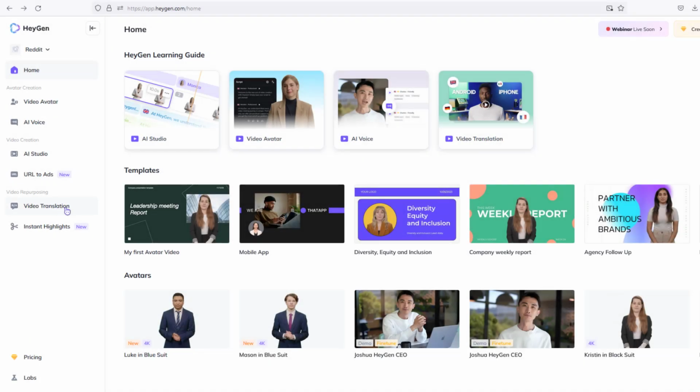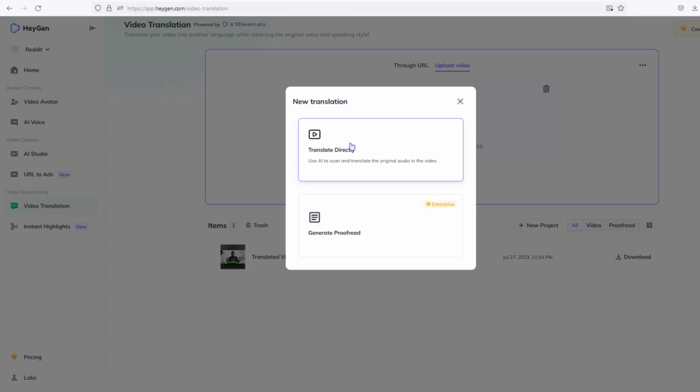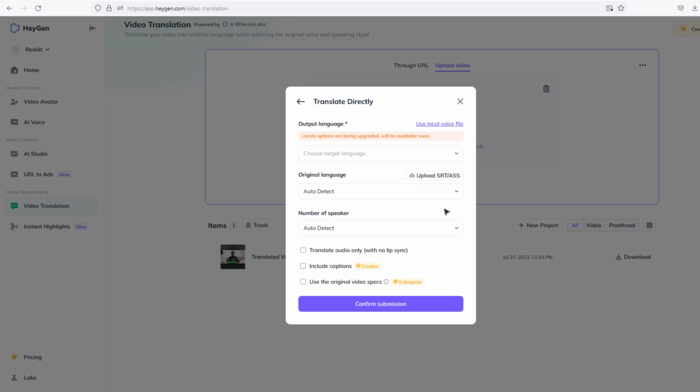HeyGen also has another really cool feature called video translation, where you can take any video and speak in another language. HeyGen will calibrate the lip movements to the new language so it looks real and authentic. Let's take a look at it in action.